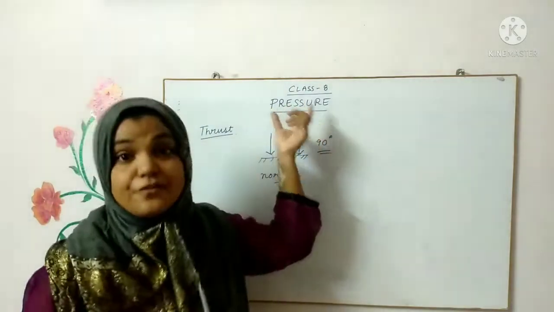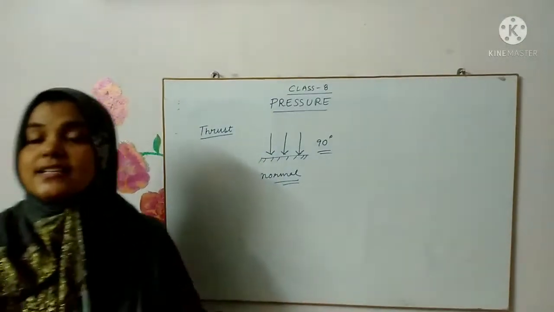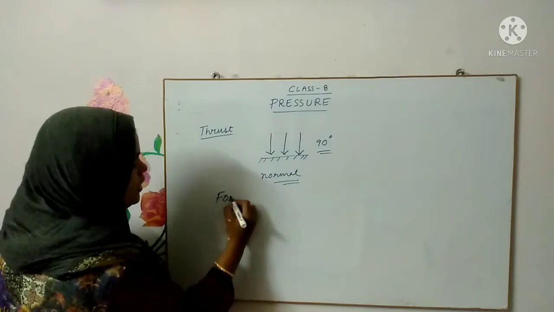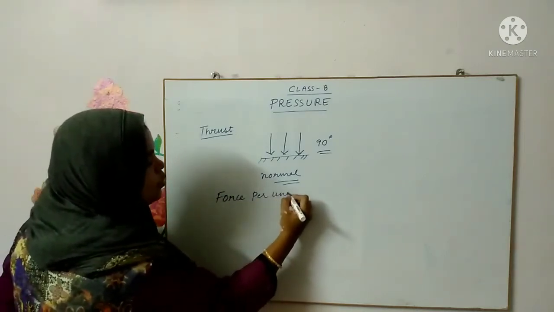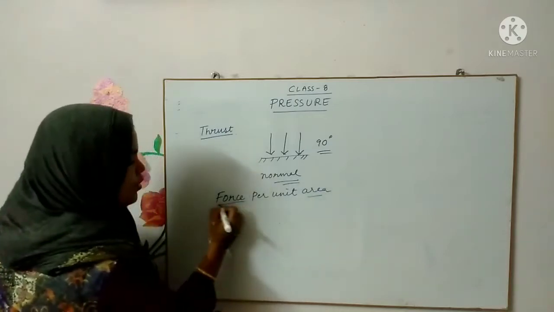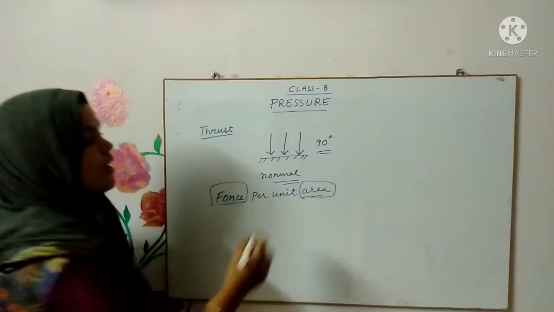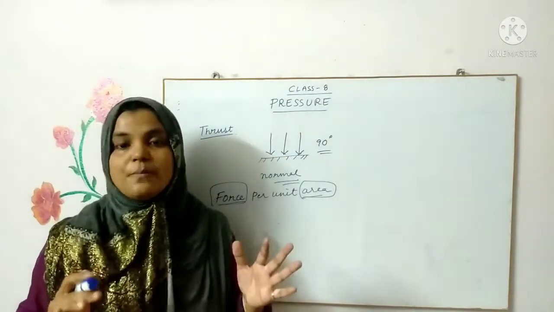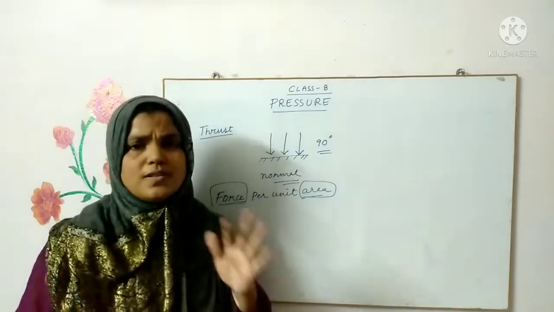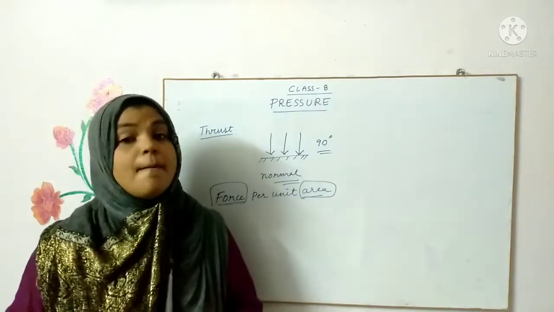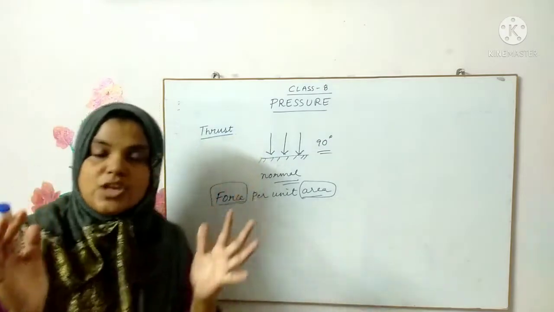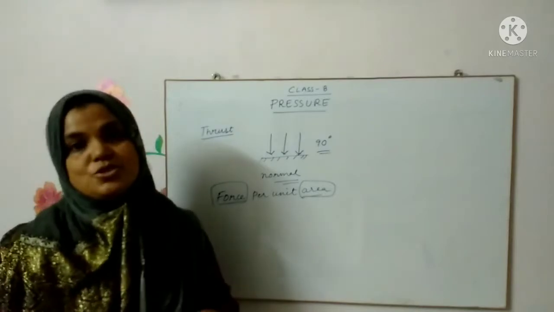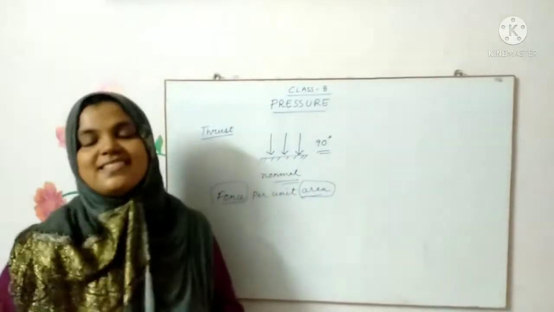And now as per the definition of pressure, we say that it is the force per unit area. As simple as that. What is pressure? It is force per unit area. When we are talking about force with respect to area, we call that pressure. In our previous topics, we learned only about force, the resultant force or net force acting on a body. But how much force is acting on how much area will define the pressure that is acting on that body.